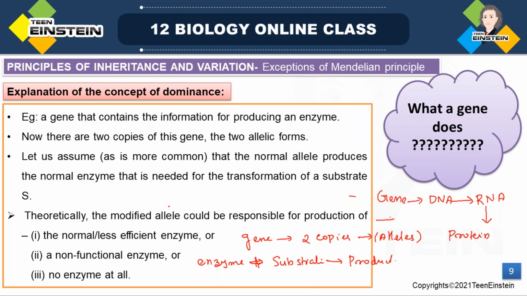How is it affecting? See, in the normal case, an enzyme is forming from a gene or from an allele, right? This enzyme will be normal because here there is normal allelic expression. There is no change. That is a good allele. So it is forming a normal enzyme, and that normal enzyme is acting with the substrate and forming a normal product, right? But here, by chance, any modifications are happening